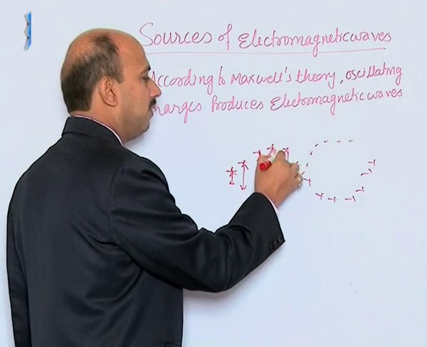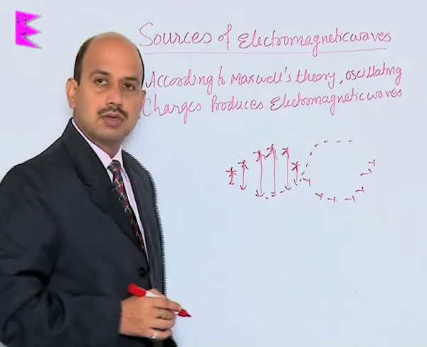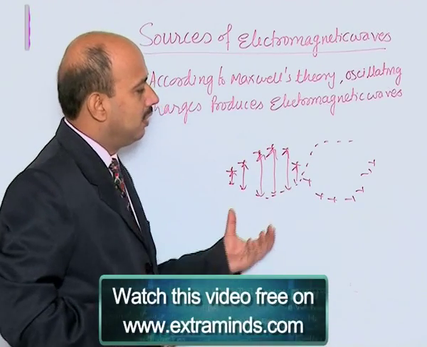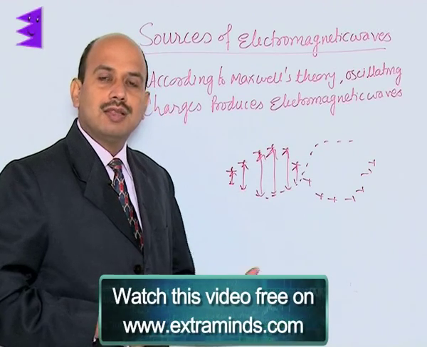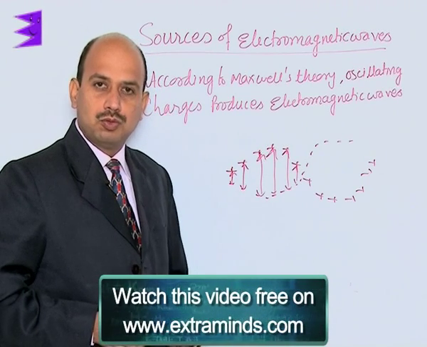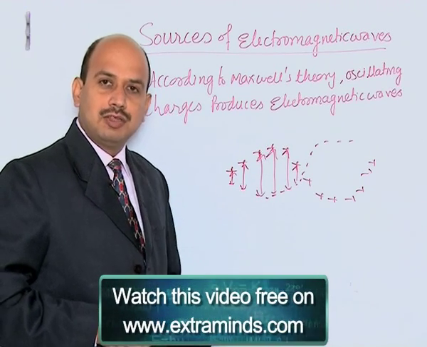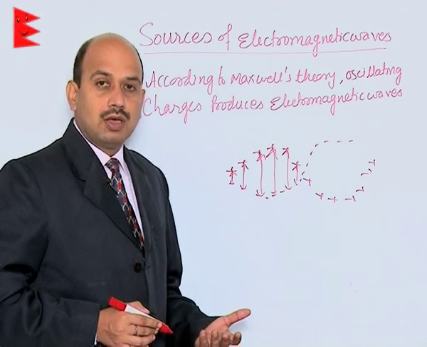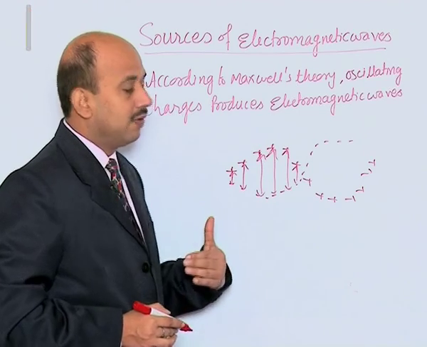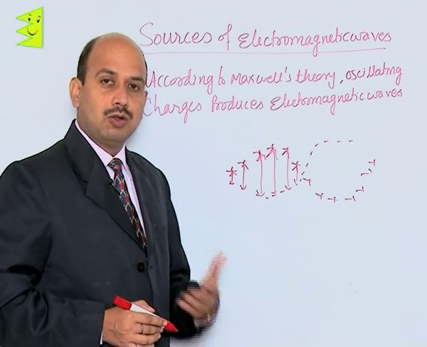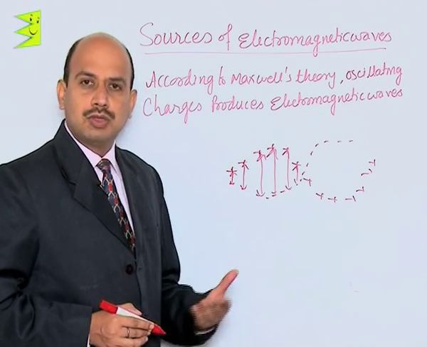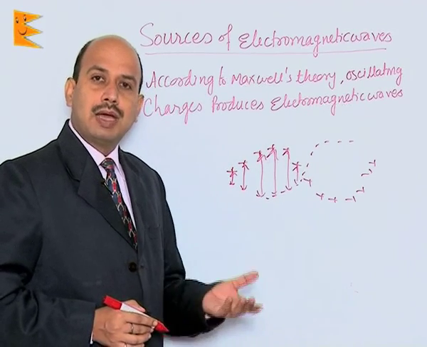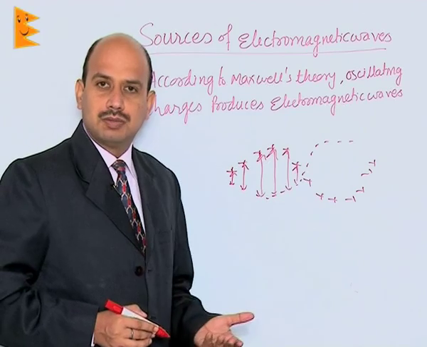That means the electric field is also oscillating. So when charges oscillate with a certain frequency, the electric field also oscillates, or you can say an oscillating electric field is produced. When an oscillating electric field is produced, in turn an oscillating magnetic field is produced. So the oscillating electric field produces a magnetic field, and the oscillating magnetic field produces an electric field. So actually electric and magnetic fields are regenerating each other.